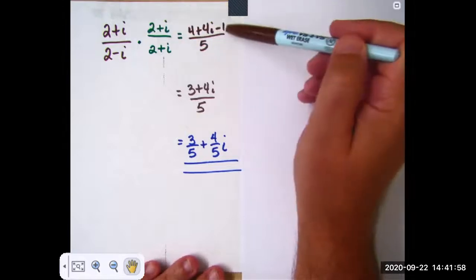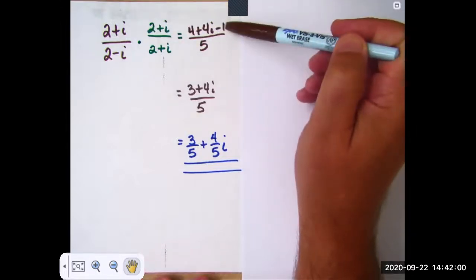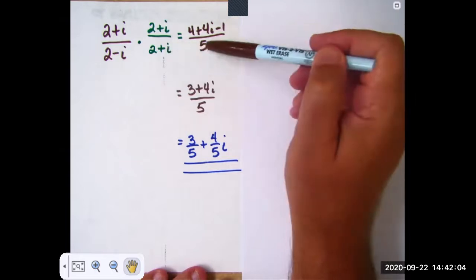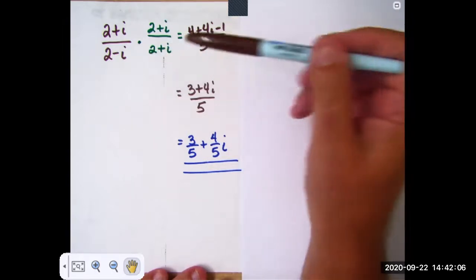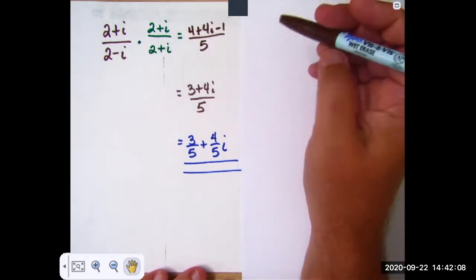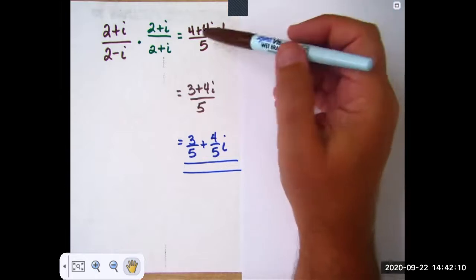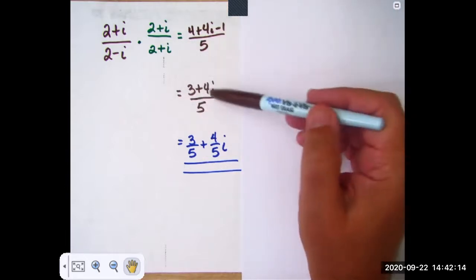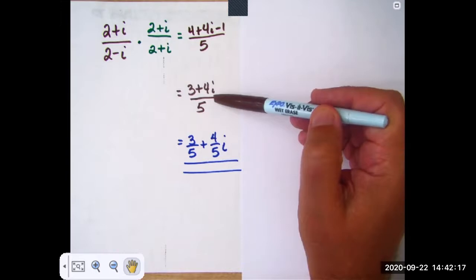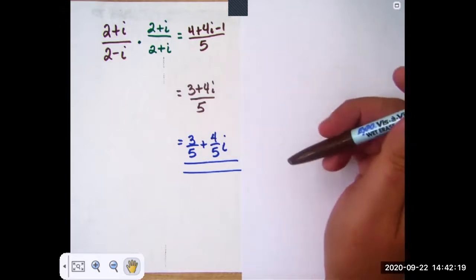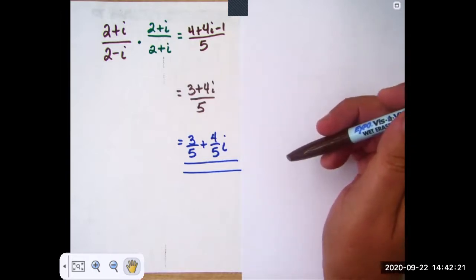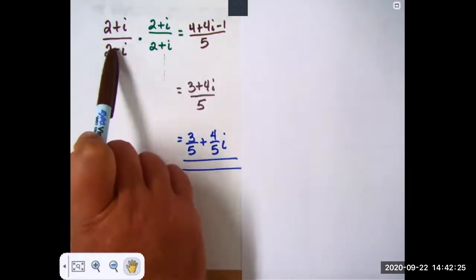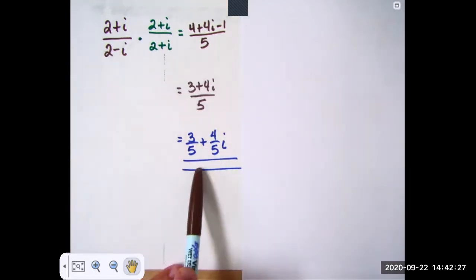If I FOIL this out, I get this quantity. Down here, multiply those together and I get 5, because that's 2 squared minus i squared. Do not leave your answer like this. This is not the form of a complex number. The form of a complex number is a plus bi. There's our final answer. So this equals this.